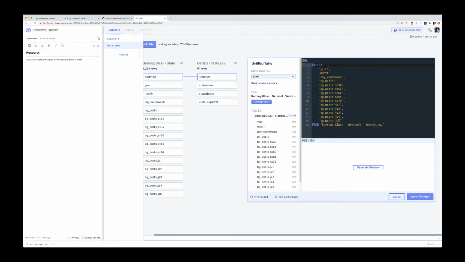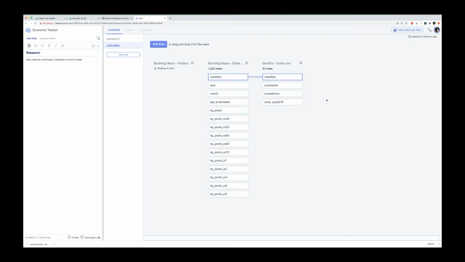And what we're going to do is we want to link these just by the dates. So that's going to link properly, but these fields are actually different. We'll call this national BG posts. And I'm just going to comment out the rest of this stuff. We're not going to use it yet.